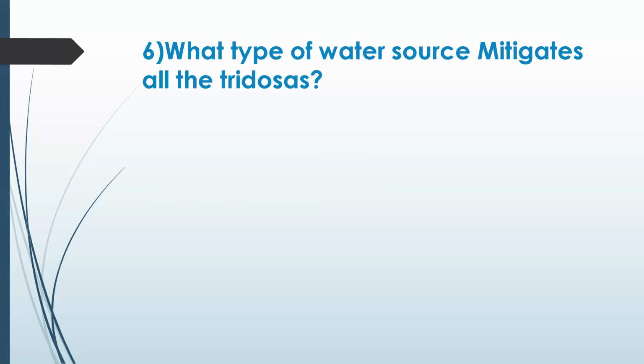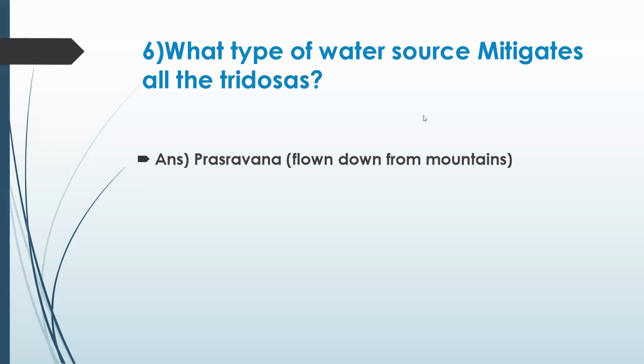Okay, it says water coming from the mountains is the best water source for mitigating the doshas. Prasravana. But there is also a contradiction mentioned earlier, that some specific mountains vitiate it. But in general, I think this is what they recommend. It's good for mitigating all three doshas.